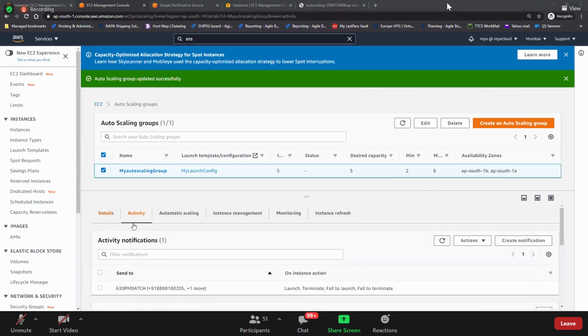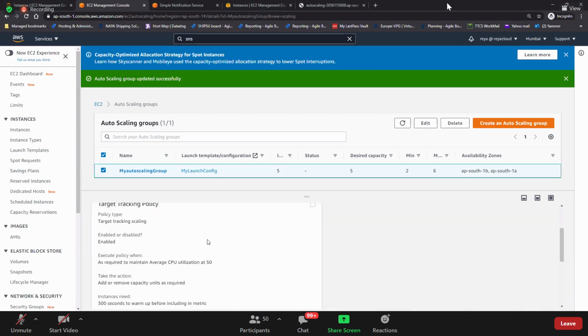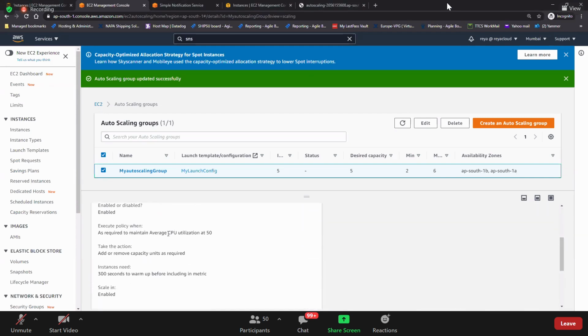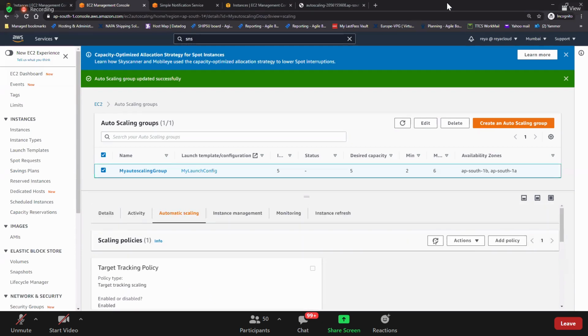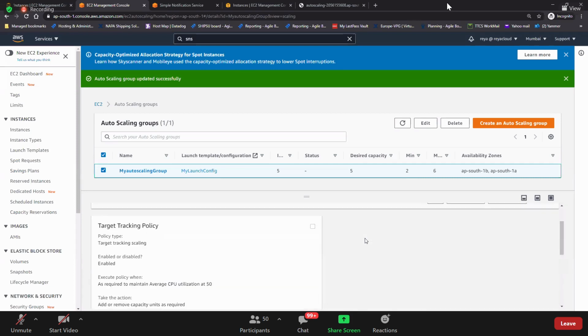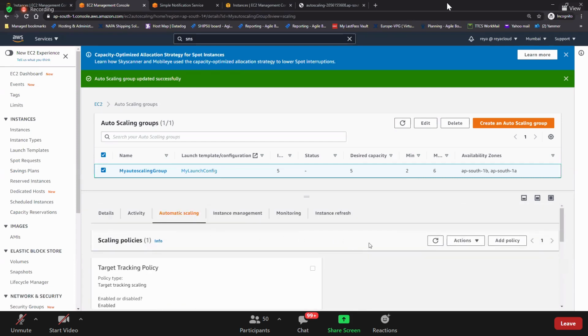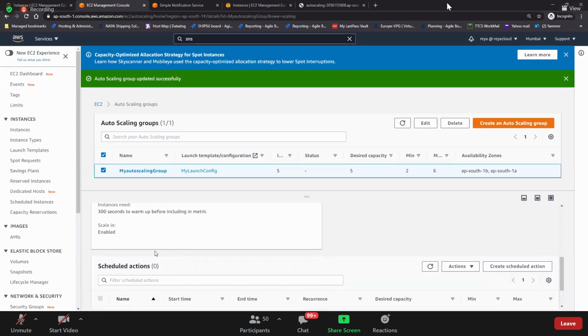Got this? So these are the activities. What are the things happening here in the activities? Basically, you will get it here. Automatic scaling, so this is what we have. We have given 50% as an average CPU utilization, right? Anytime we can go and basically change it. Yeah, here you have it.